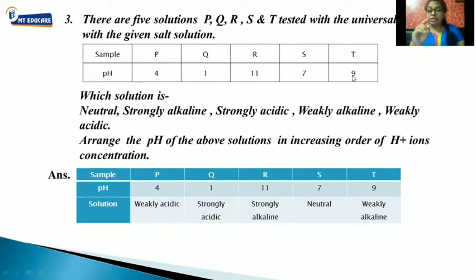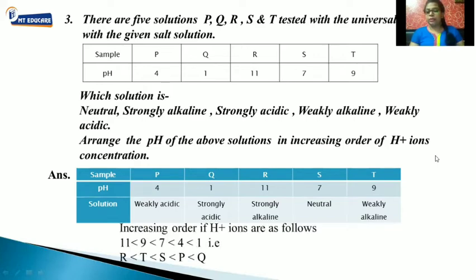Now, next is to arrange the pH of the above solutions in increasing order of the H plus ions. Increasing order of the H plus ions means H plus ions are more in which solution, acidic or basic? Correct, that is acidic solutions. H plus ions are more in the acidic solution. So you have to start from the base and end with the acid.